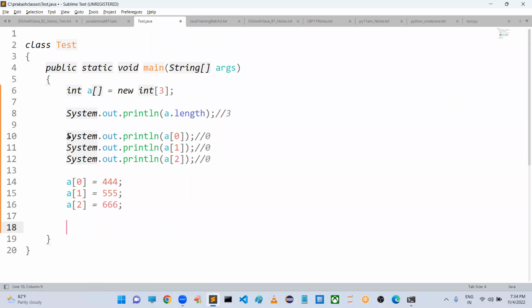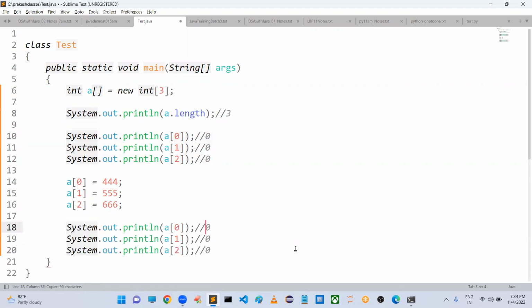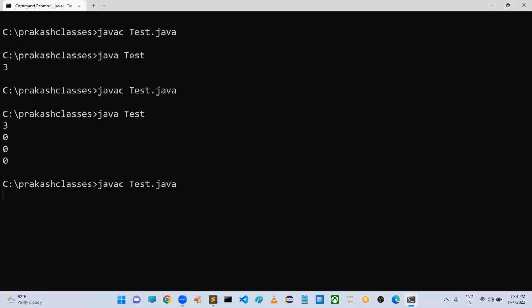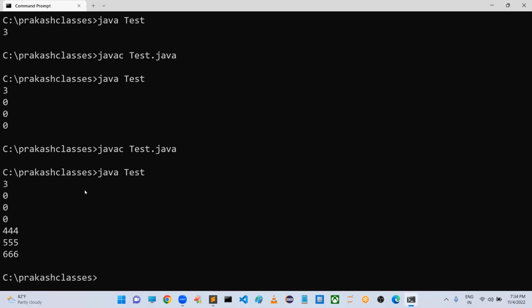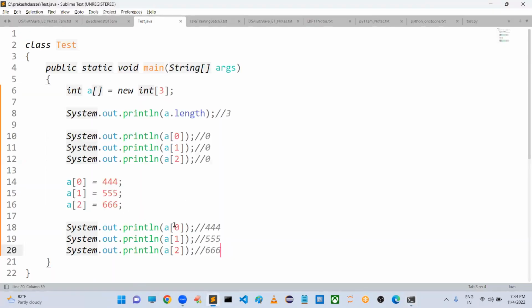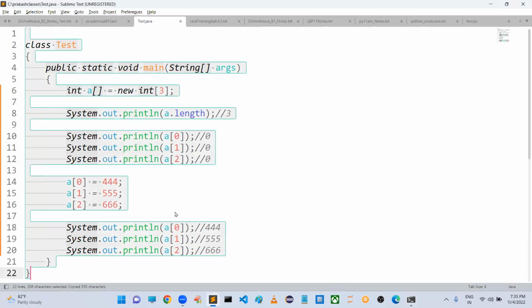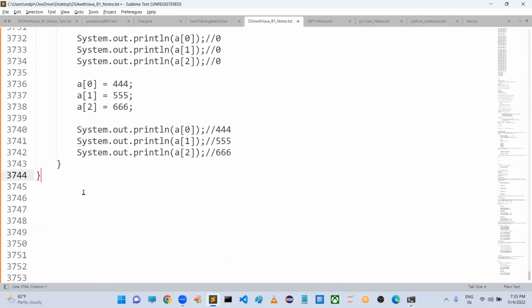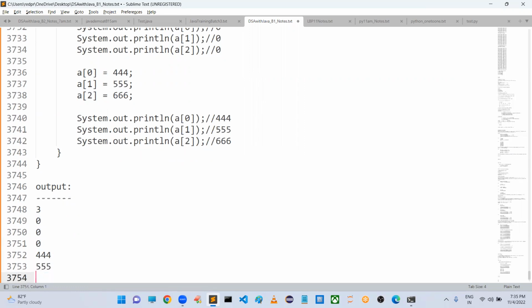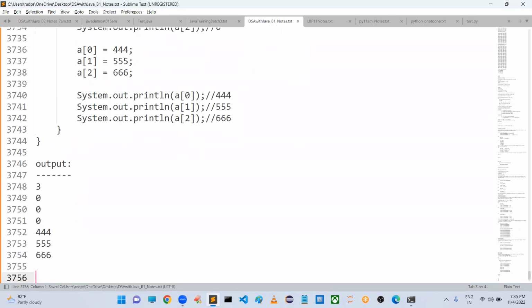Sir, then if you print these values, sir, what will happen? We are going to get, sir, 444. Sir, we will get 555, and we are going to get 666. So let me cross check whether we are getting these values or not. Yes, successfully we are getting these things. So this is nothing but how you can work with the index concept. The output of this program is 3 and 3 zeros followed by 444, 555, 666. Sir, everything is okay.